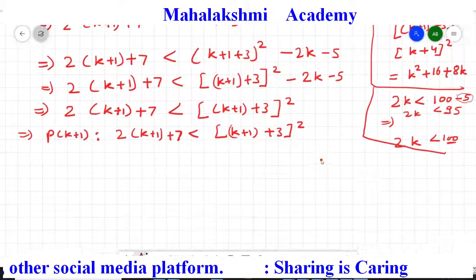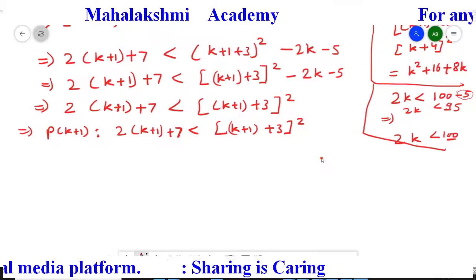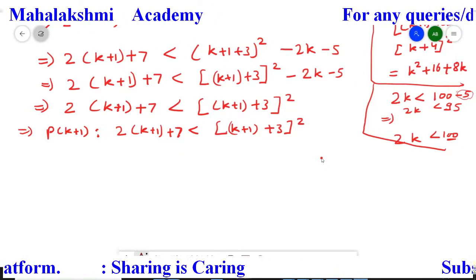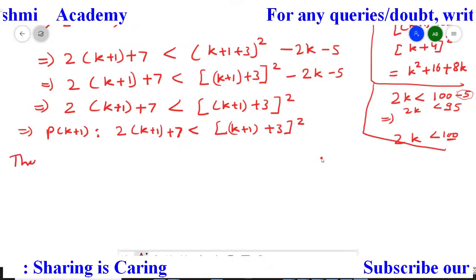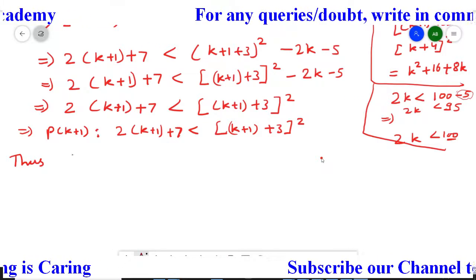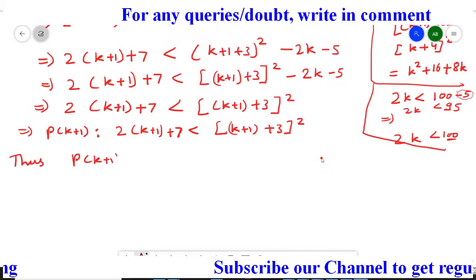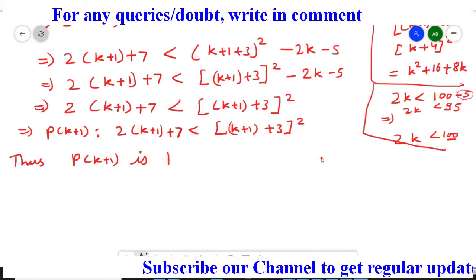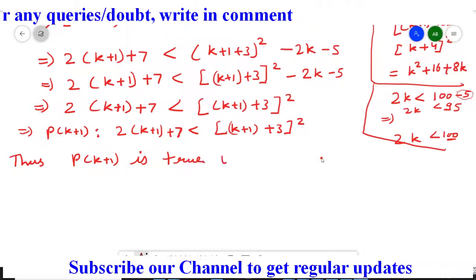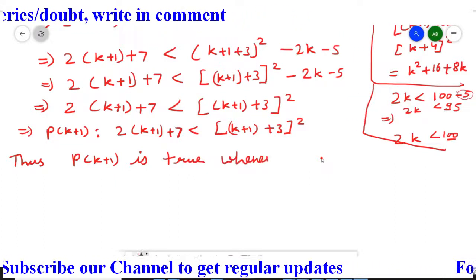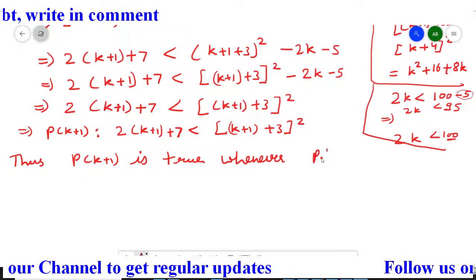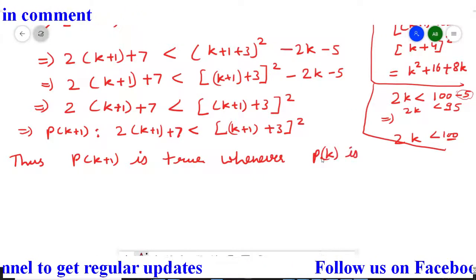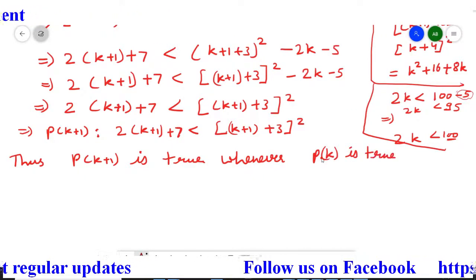After completing the third step, now just write down the concluding statement. First we'll write here for the third step: thus, P(k plus 1) is true whenever P(k) is true.